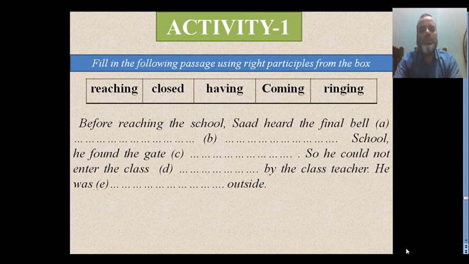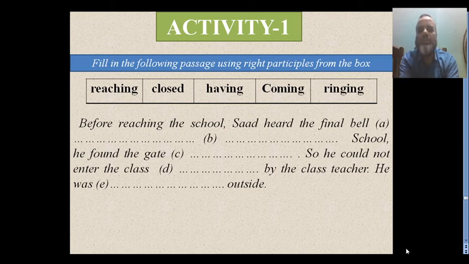Before dash the school, Saad heard the final bell dash. Dash school, he found the gate dash. So he could not enter the class dash by the class teacher. He was dash outside.